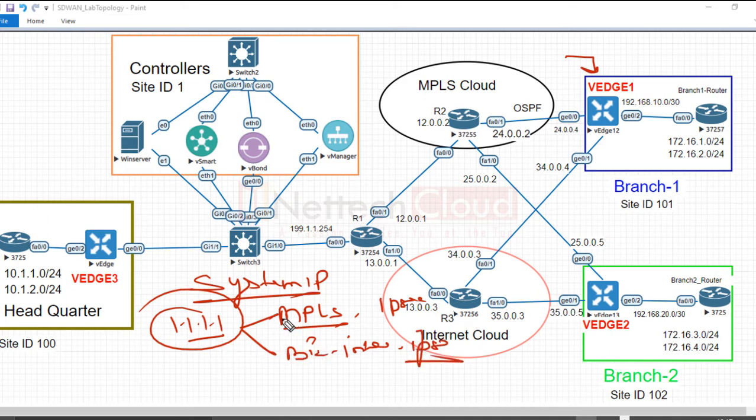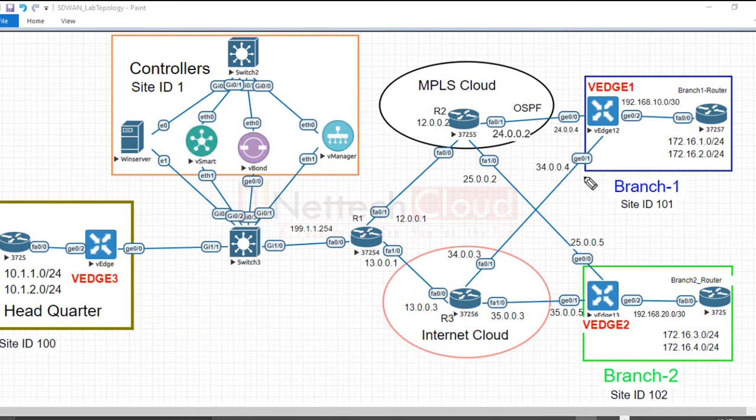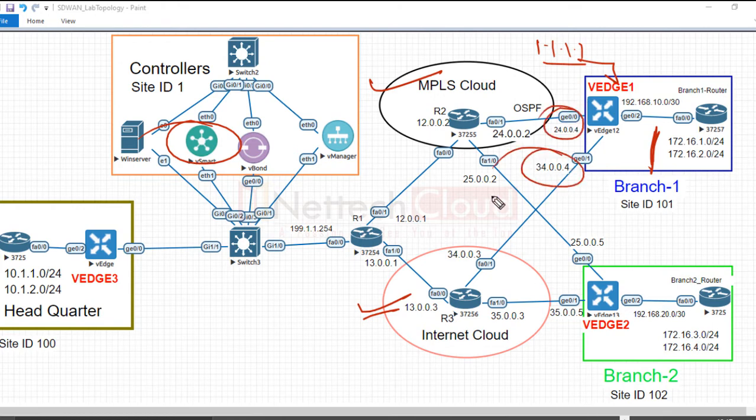So the only difference here is the transport. System IP is the same for both TLOCs, encapsulation is the same. It means vSmart must have received both prefixes with two different TLOCs, one MPLS and one internet, with the same system IP, 1.1.1.1, and of course two next hop IP addresses.